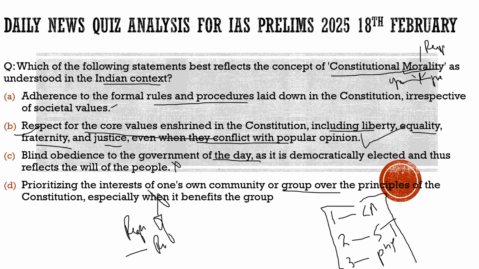It is a highly discussed and debated concept in different parts of the world. What does it exactly mean? In limited words, constitutional morality means respect for the constitution.